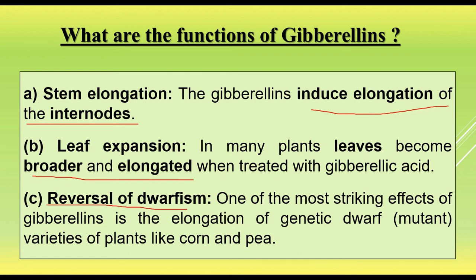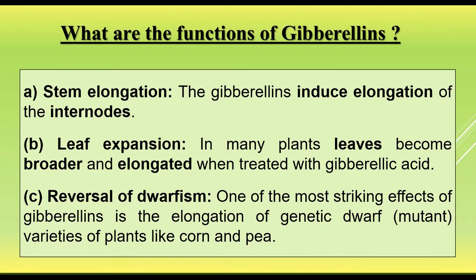One of the most striking effects of gibberellin is the elongation of genetically dwarf mutant varieties of plants like corn and pea. These genetically dwarf plants become taller when treated with gibberellin.